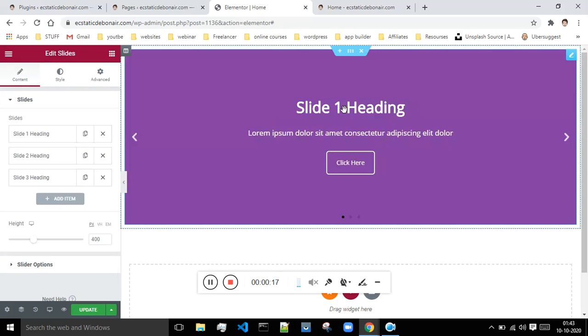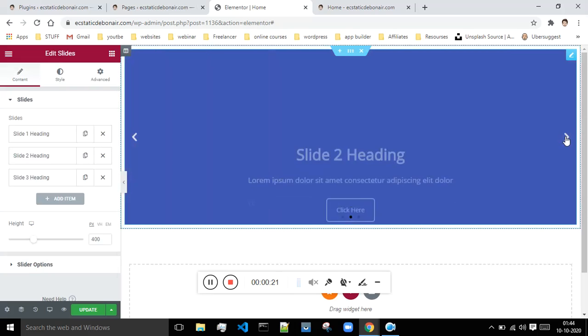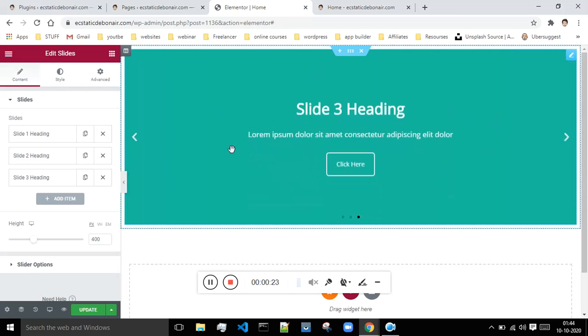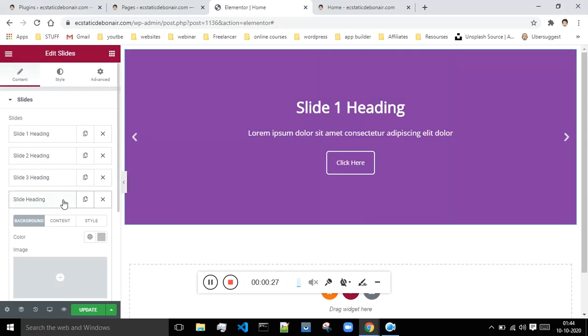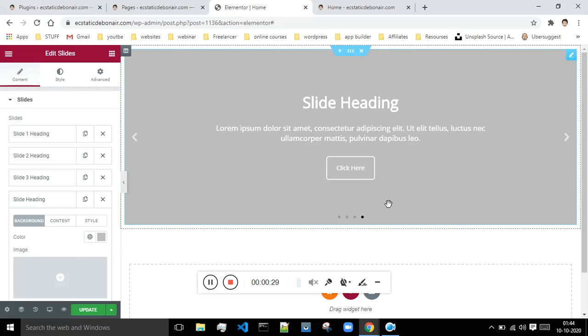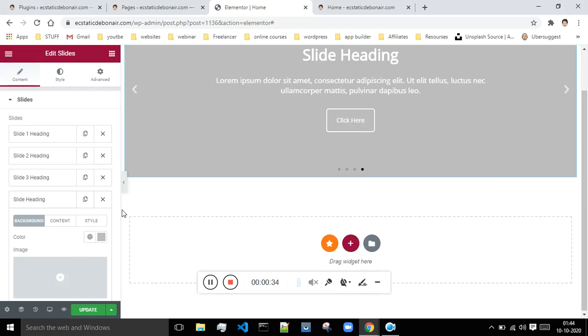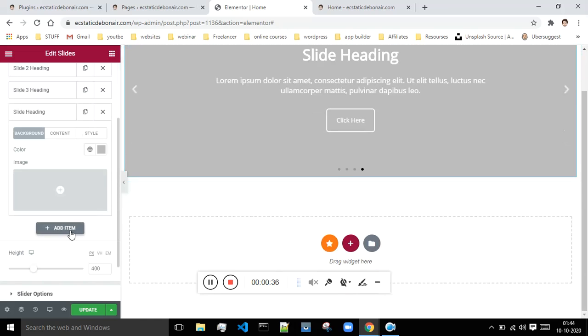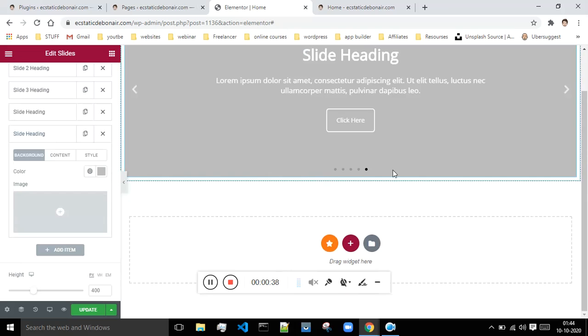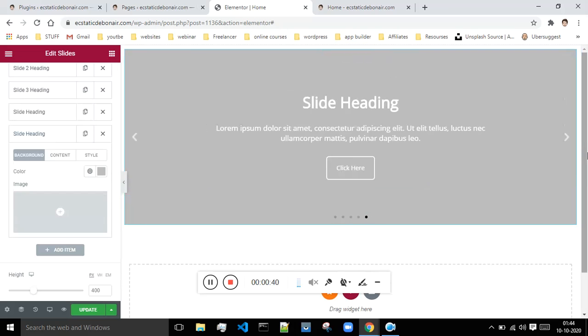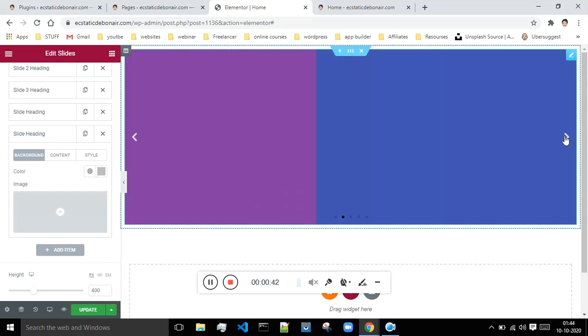Okay, so basically as of now, if I'm just scrolling horizontally, there are these 3 slides which you can see. If you want to add more, you can just click on this add item, and now this 4th slide has been added. So as can be seen, there are 4 dots over here. If you want to add even more, then just click on this add item, and you can add as many options as you want. So these are basically the slides that you see over here.